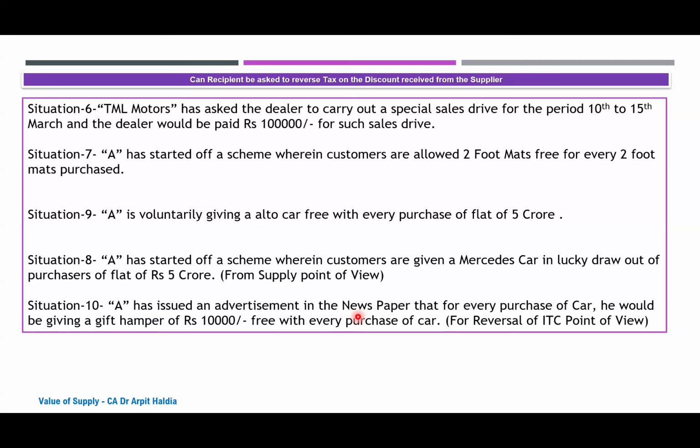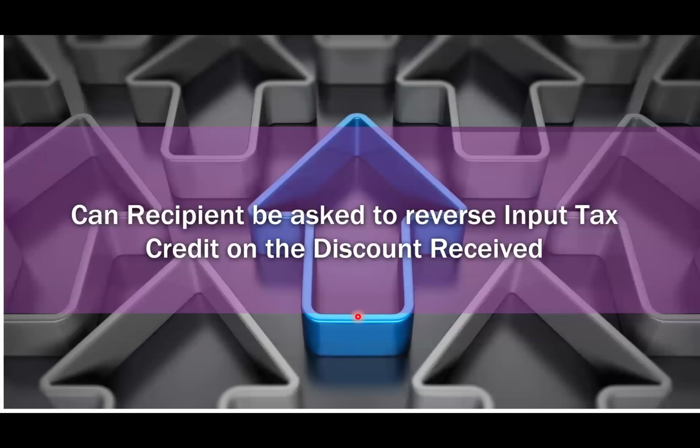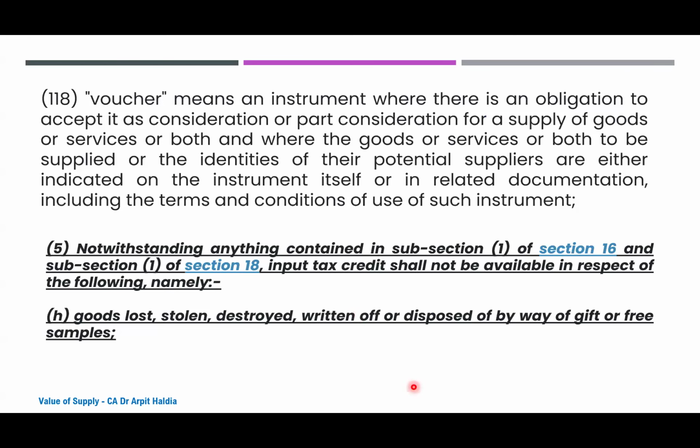Now coming to section 17(5)(h). First, I would be referring to section 17(5)(h), because we cannot separate it from discounts and incentives. Section 17(5)(h) is nothing but a sort of discount or incentive which has been given. So H says goods lost, stolen, destroyed, written off, or disposed of by way of gift or free samples. Now the question is the terminology of disposed of by way of gift or free samples.